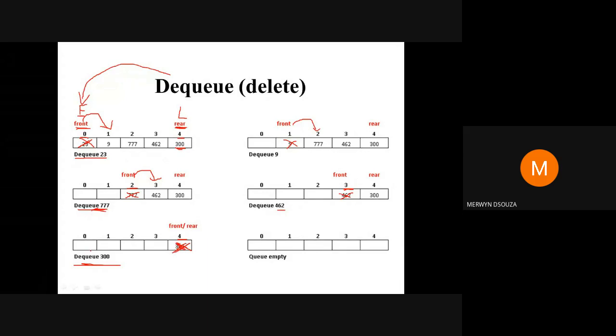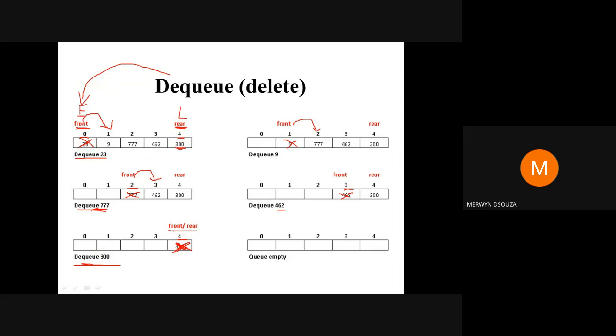What happens to your queue when 300 gets deleted? The queue becomes empty. When your queue is empty, the value of your front and rear should be reinitialized.